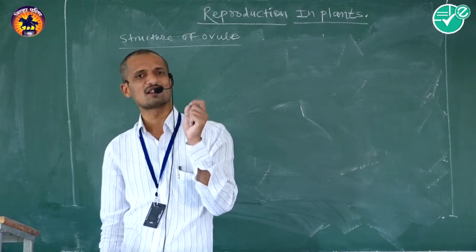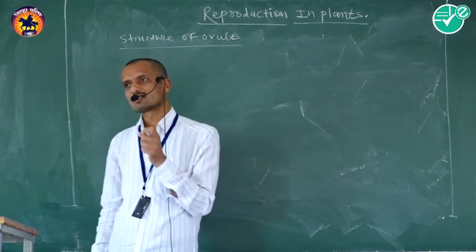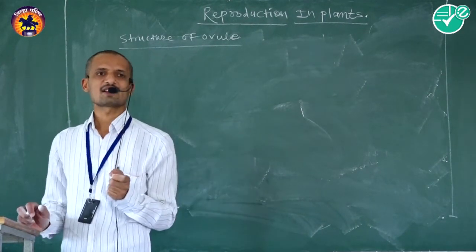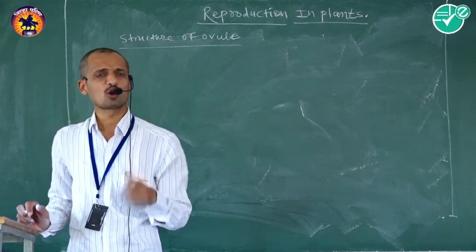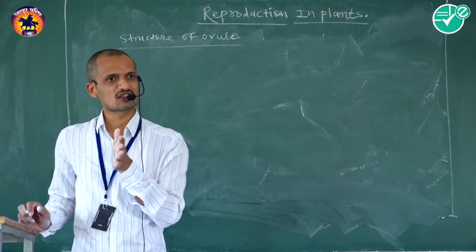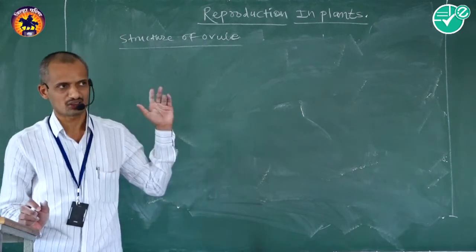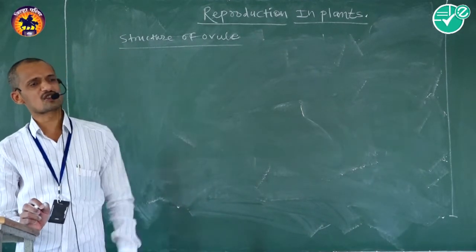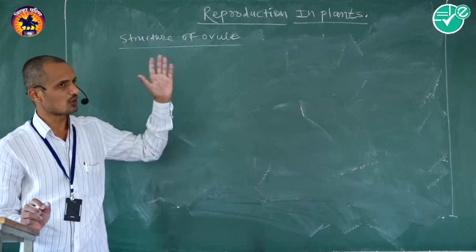Orthotropous means the funicle, chalaza and micropyle are present in a straight line. That is called an orthotropous ovule, or it is also called a straight ovule.